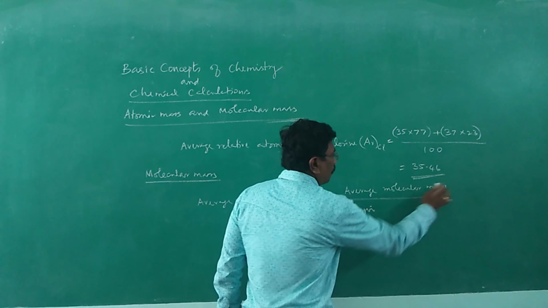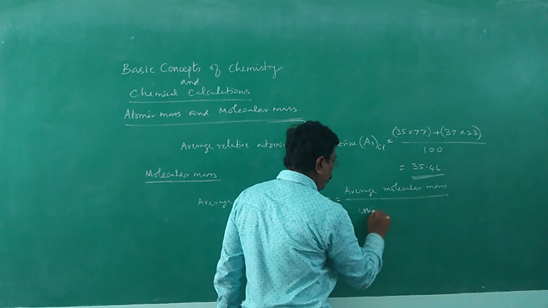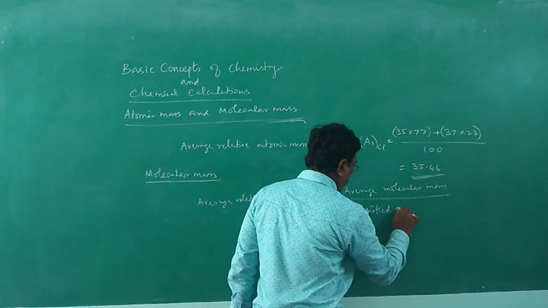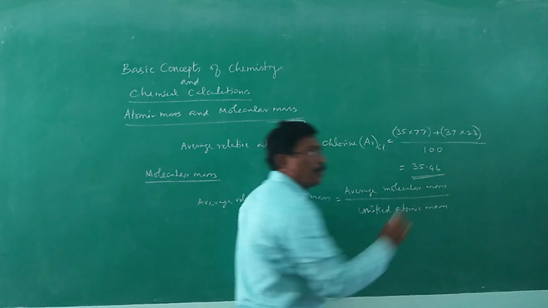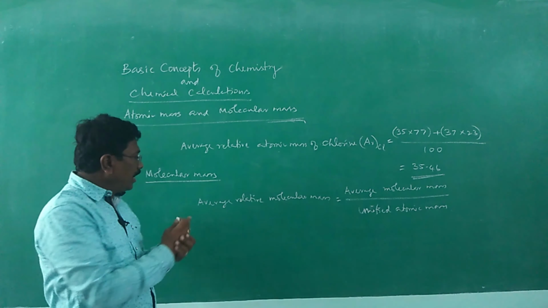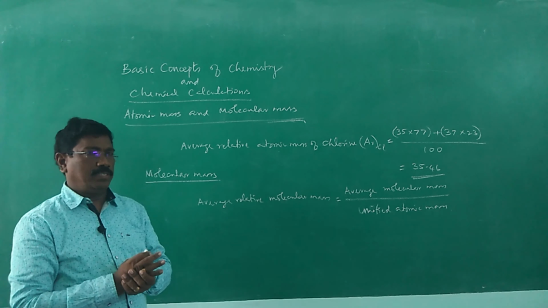So the average molecular mass divided by the unified atomic mass will give the average relative molecular mass.